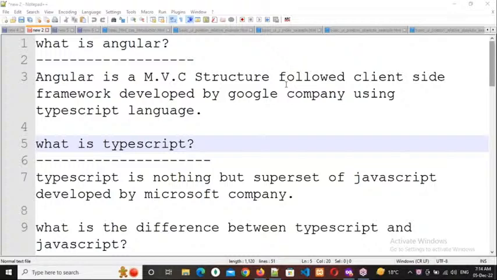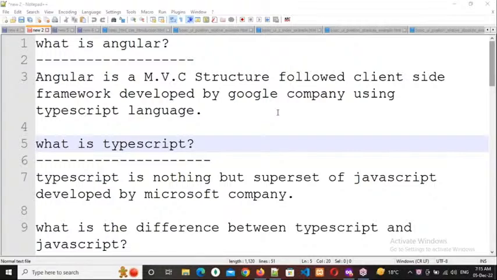Now coming to the introduction. What is Angular? Angular is an MVC structure followed client-side framework, developed by Google company by using the TypeScript language.